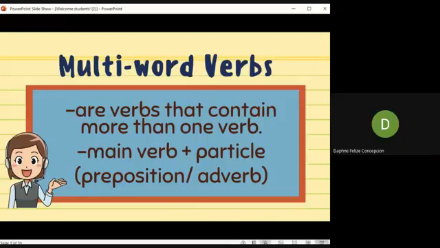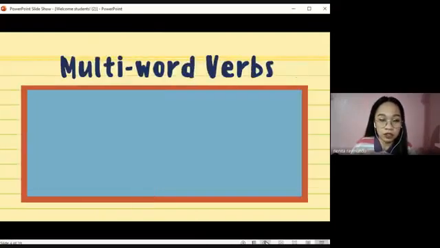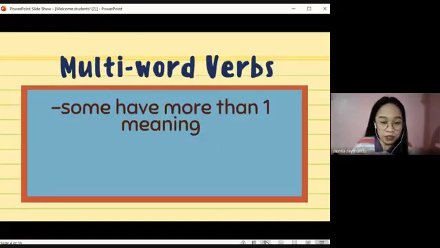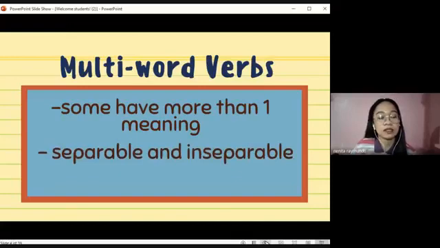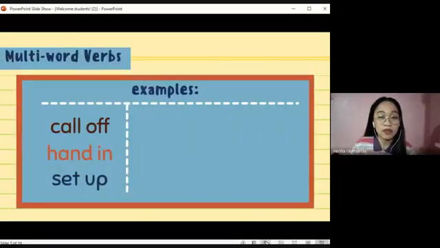Yes. Okay. So multi-word verbs contain a main verb and a particle, and these particles could be a preposition or an adverb. We also mentioned that some of these multi-word verbs have more than one meaning. They can be separable or inseparable, and some are transitive and some are intransitive. Okay. Now here are some of the examples that we had previously. The first one is call off. In the sentence, the bride called off the wedding, what do we mean by the multi-word verb call off, Daphne?